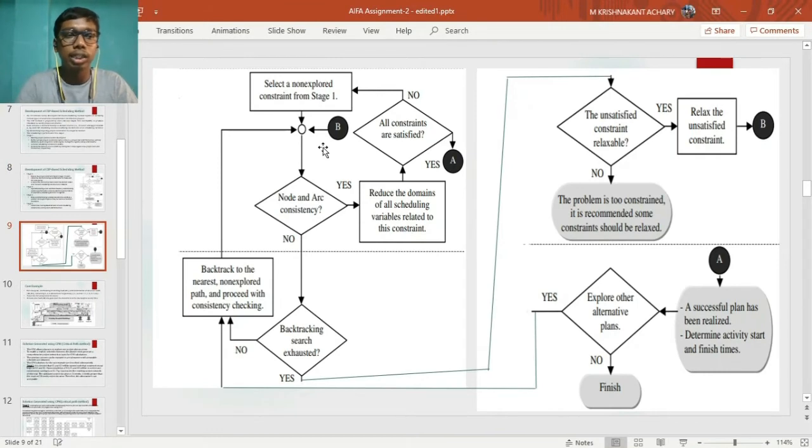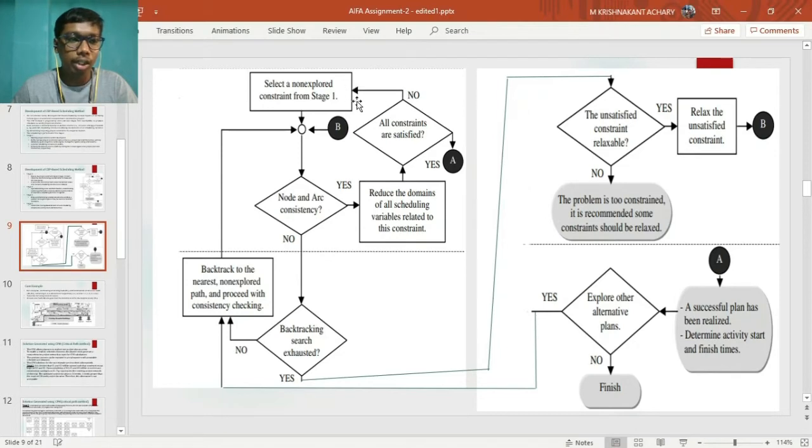Let's understand these stages with the help of a flowchart. At first, all the variables and constraints are defined, then all the variables are initialized with their domain. Up to this is stage 1. Then a constraint is selected and applied on its respective variables. The node and arc consistency check is performed. If it passes the check, then the domain of the variables related to the constraints are reduced. Then a check is performed to see whether all the constraints are satisfied or not.